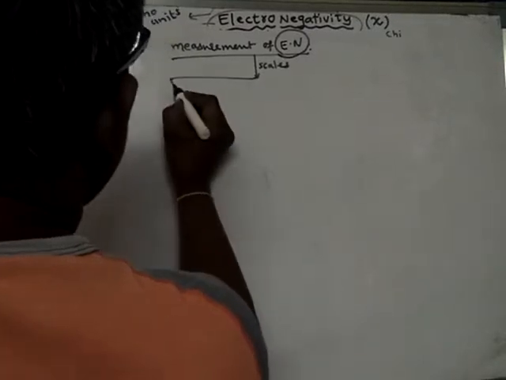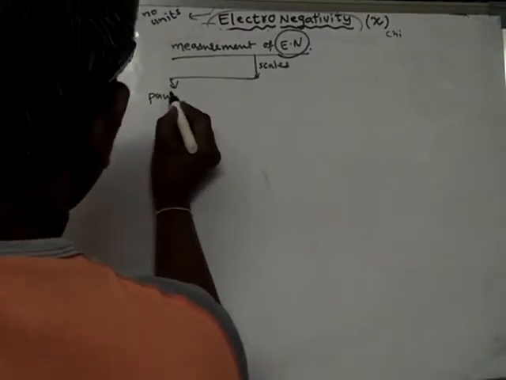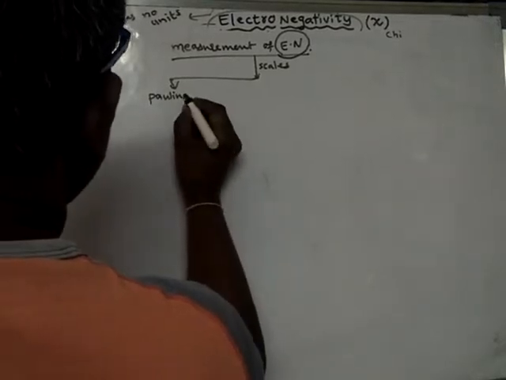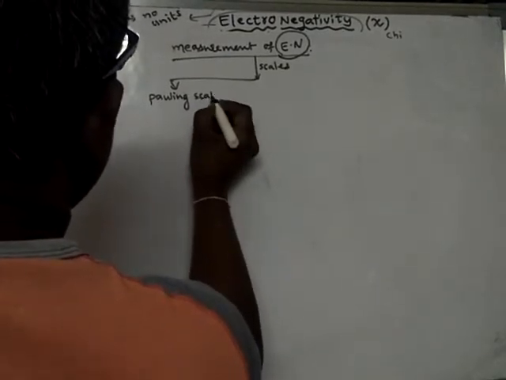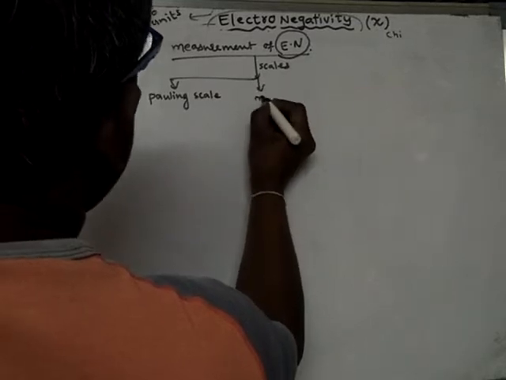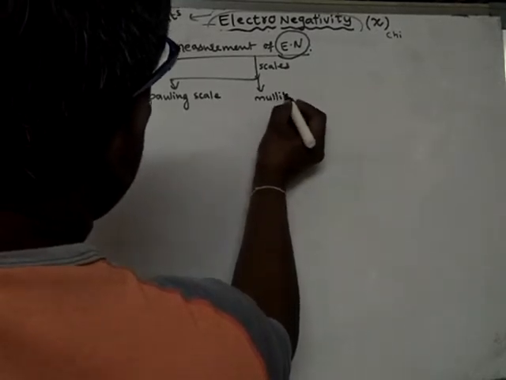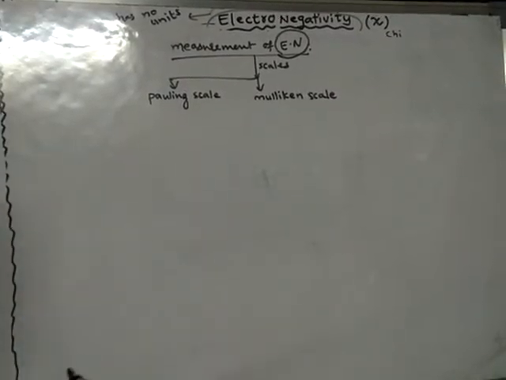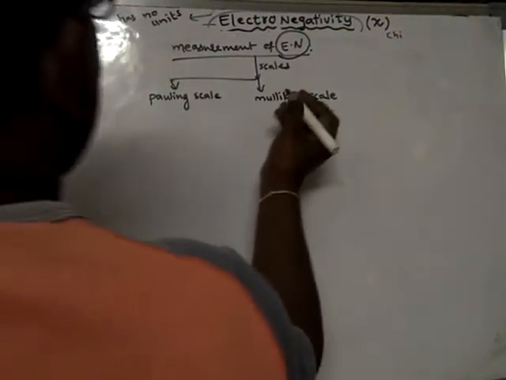One scale is called the Pauling scale. Another one is called the Mulliken scale.